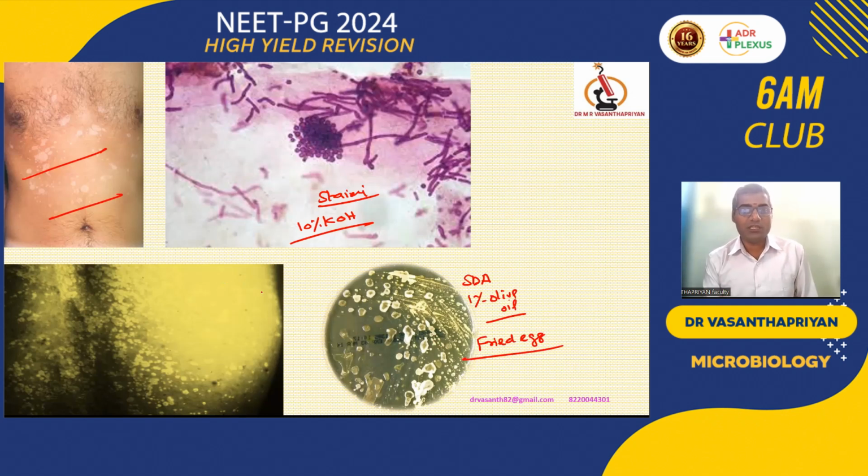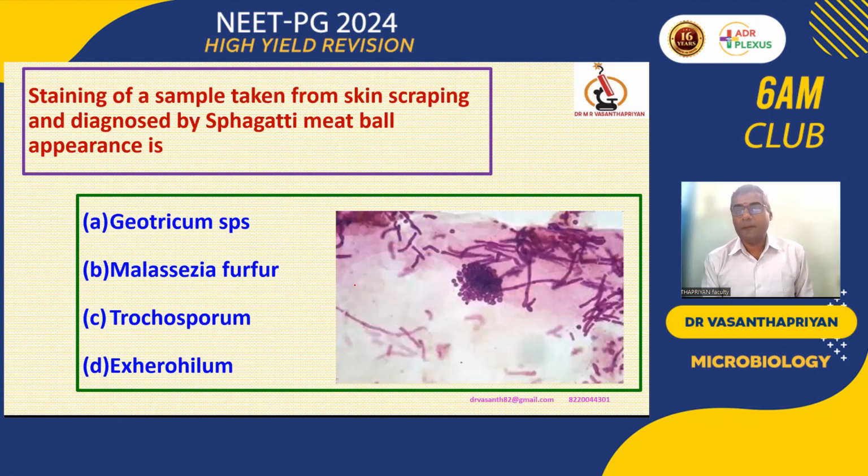Then once we expose the lesions under the Wood's lamp, there is golden yellow pigment in Staph aureus, and golden yellow fluorescence in Malassezia furfur. So Malassezia furfur or Malassezia globosa is responsible for a superficial infection that is treated with topical azoles. Mainly we can give miconazole or other topical azoles as treatment. Along with that we have to give advice: keep the skin dry, because it is a lipophilic, lipid-loving fungus.